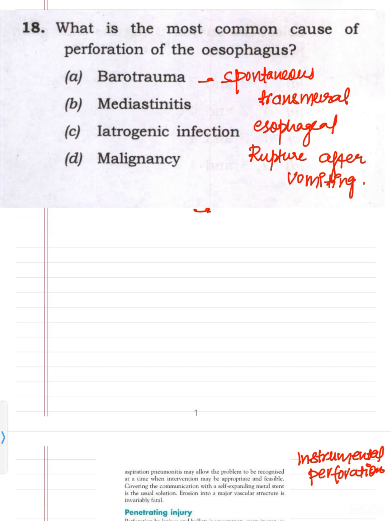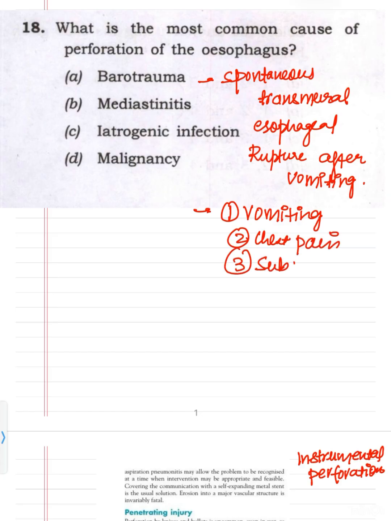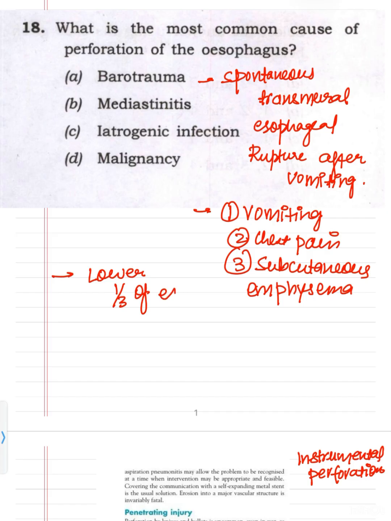It has a classical triad of vomiting, then chest pain, and then subcutaneous emphysema. It usually occurs in the lower one third of the esophagus, on the left posterior lateral wall. So the answer in this case will be barotrauma.